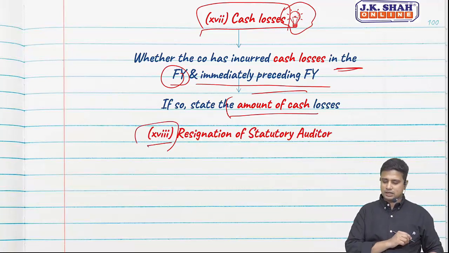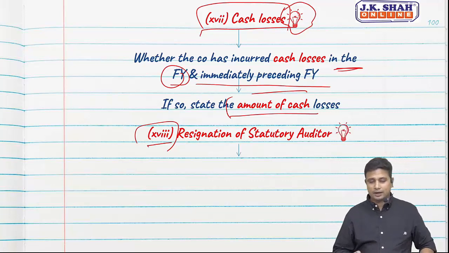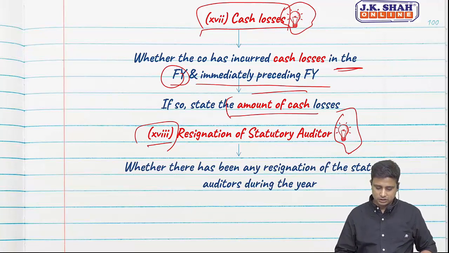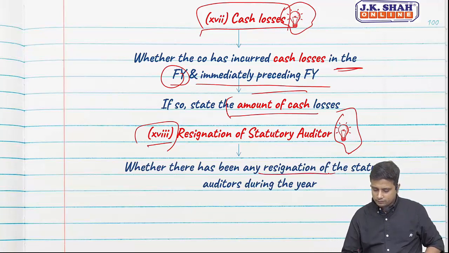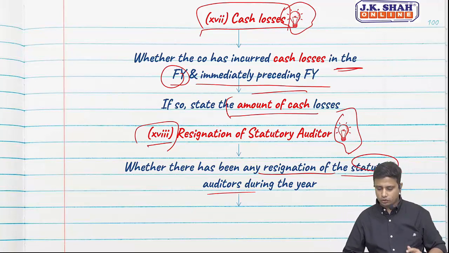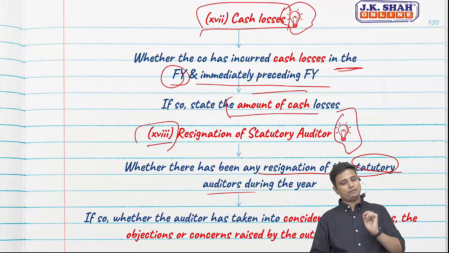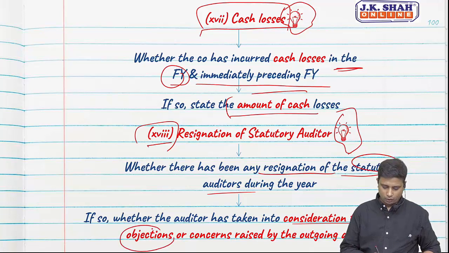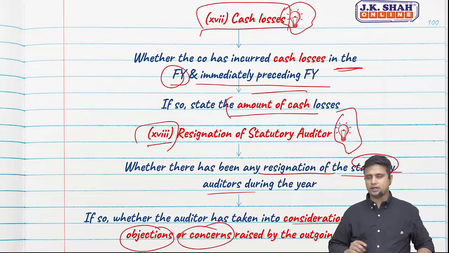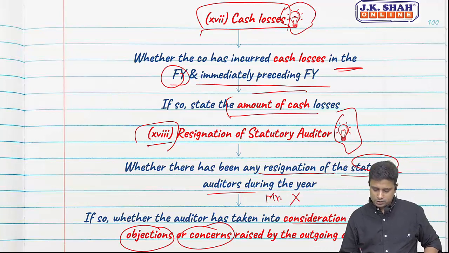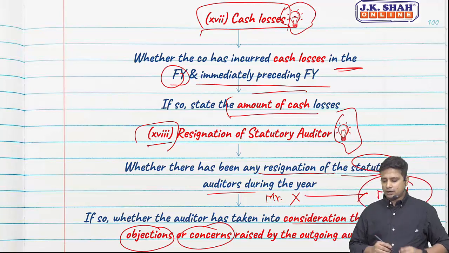Clause 18, resignation of statutory auditor. Again a new point in CARO 2020. There was no such provision in CARO 2016. Whether there has been any resignation of the statutory auditor during the year, and if so, whether the auditor has taken into consideration the issues, objections and concerns raised by the outgoing auditor. For example, Mr. X was the auditor. Mr. X resigned and in his place Mr. Y has been appointed. So now we are Mr. Y.